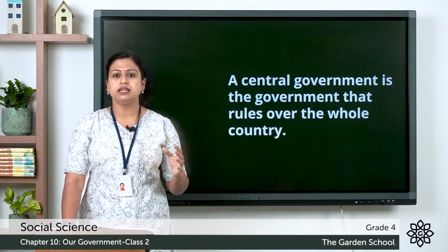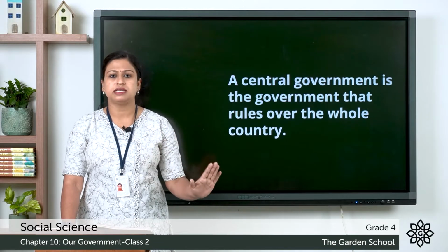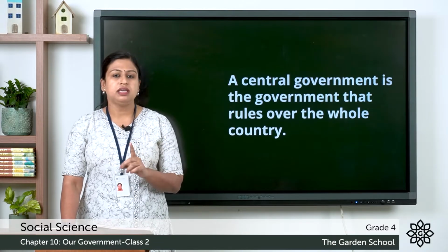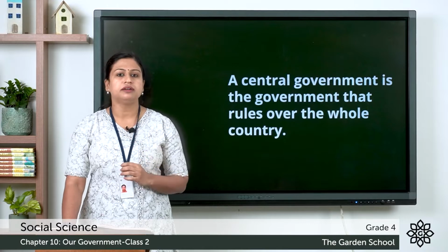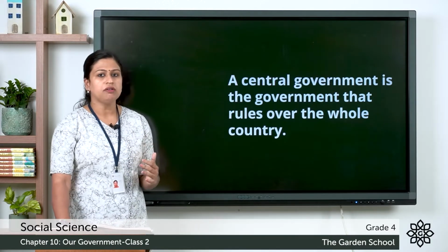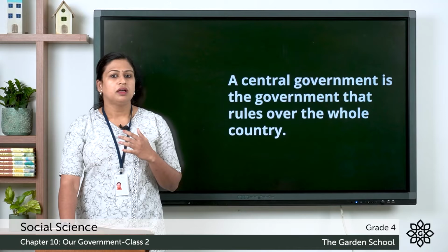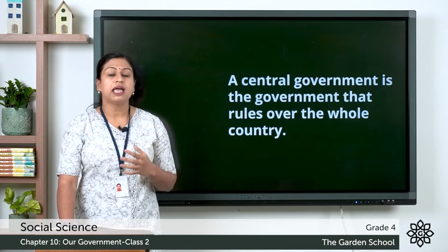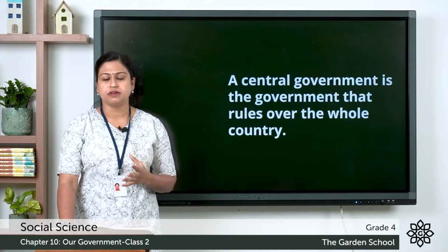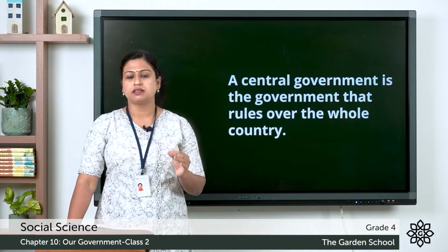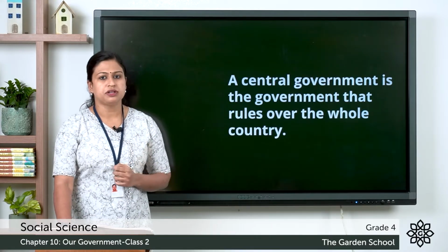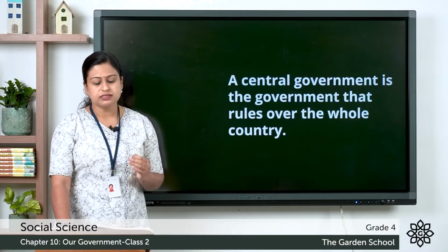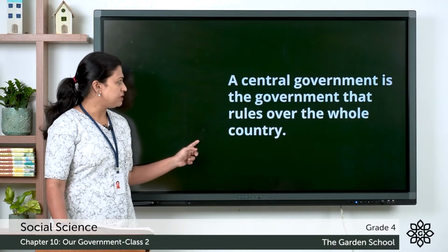These 28 states have their own state governments, whereas the union territories come under the central government or union government. Here the central government appoints its representatives and these representatives govern the union territory. So this was about the central government.